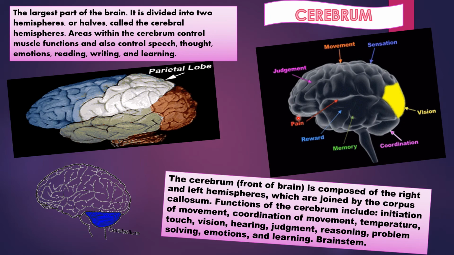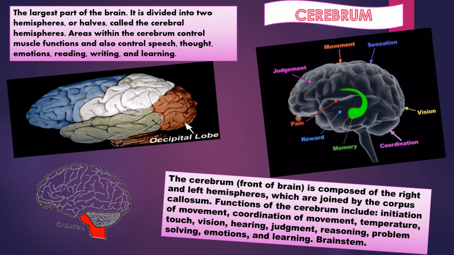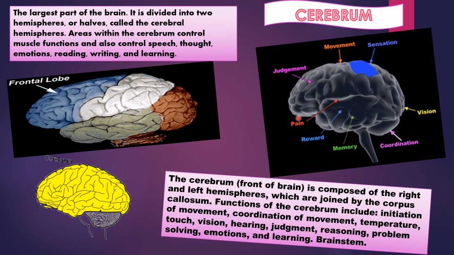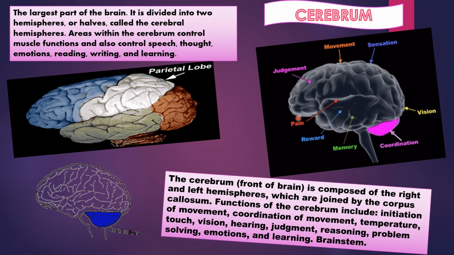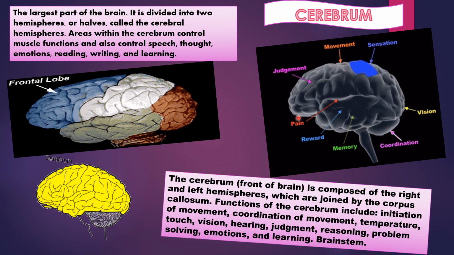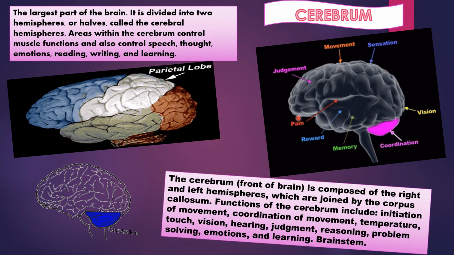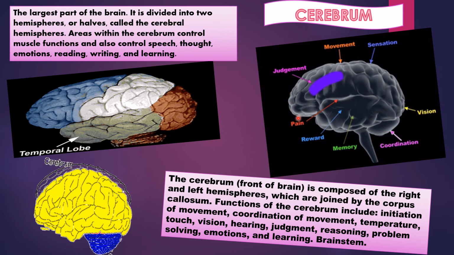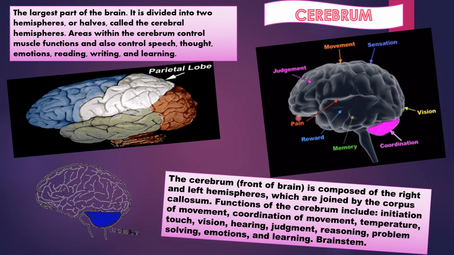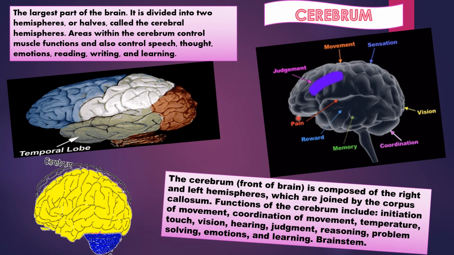So there are four lobes in cerebrum. Frontal lobe means anterior part, parietal lobe means middle top part, occipital lobe means posterior part and temporal lobe means below parietal and internal part. And another one portion is there, that is insula. It cannot be seen at the surface of the brain because it is buried within the lateral cerebral sulcus, deep to the parietal, frontal and temporal lobe.